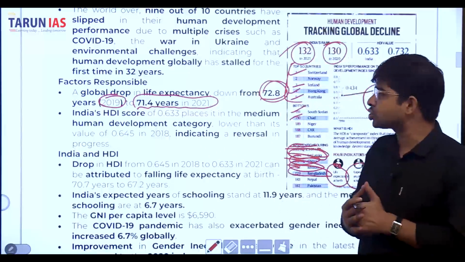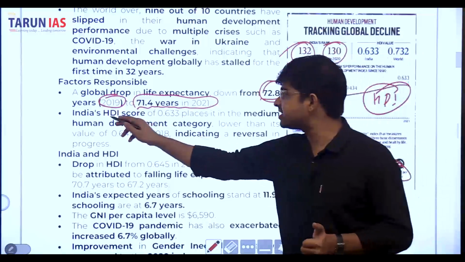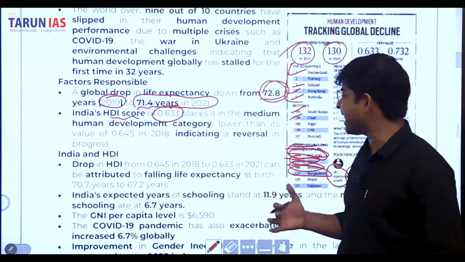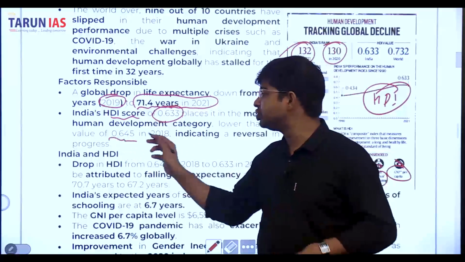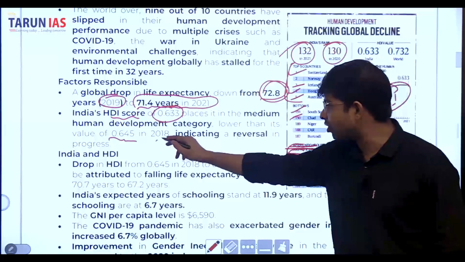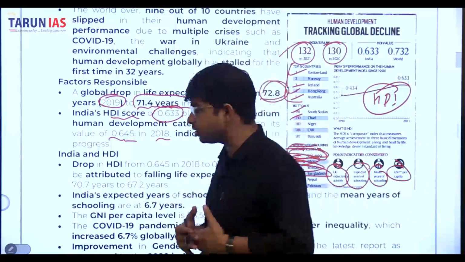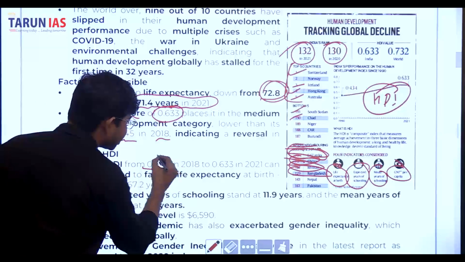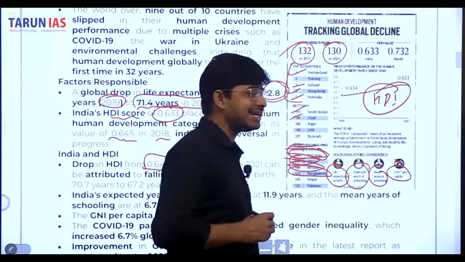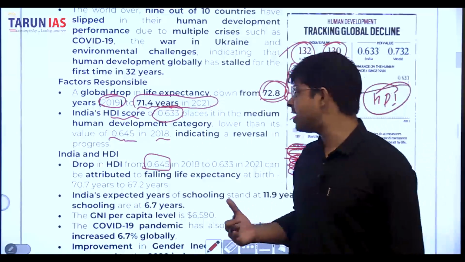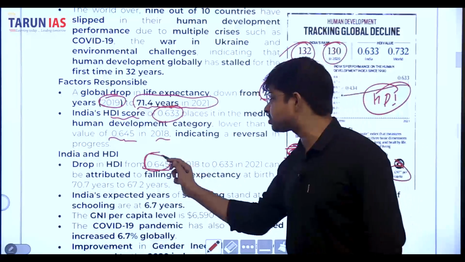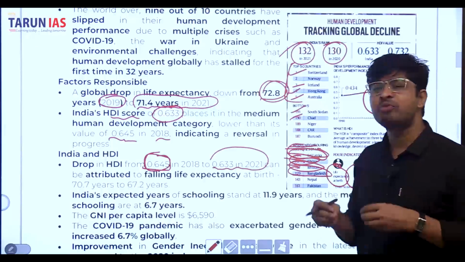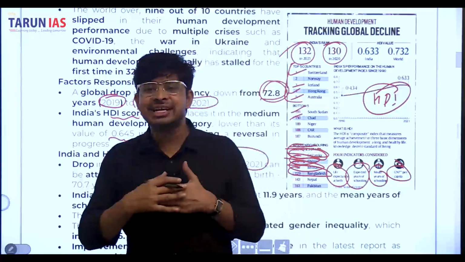India's HDI score was 0.633, placing it in the medium human development category, lower than its value of 0.645 in 2018, indicating a reversal. It means in 2018 our HDI was 0.645, but now in 2021 our HDI is 0.633. It means it's a decreasing trend.